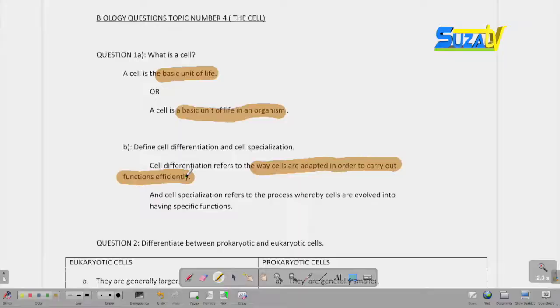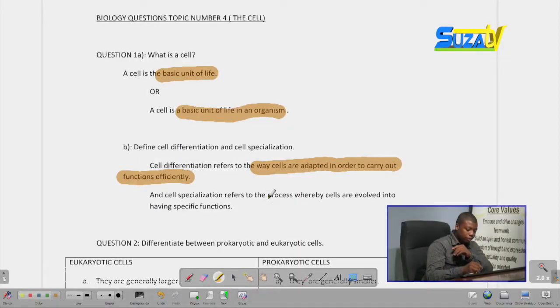While cell specialization refers to the process whereby cells evolve into having specific functions. So the process whereby cells are being evolved, that is cell specialization. While cell differentiation means how they are adapted, cell specialization refers to the evolution of the cells.